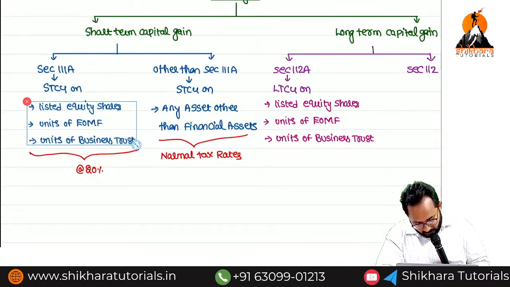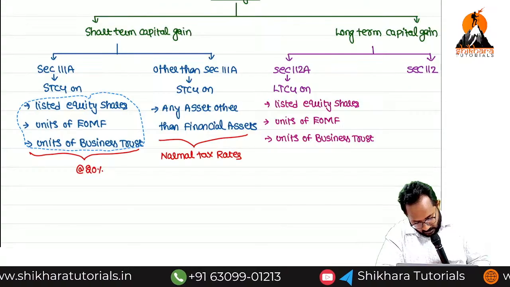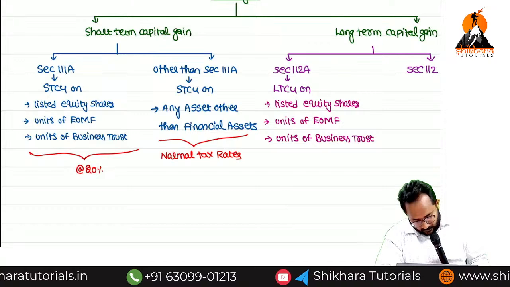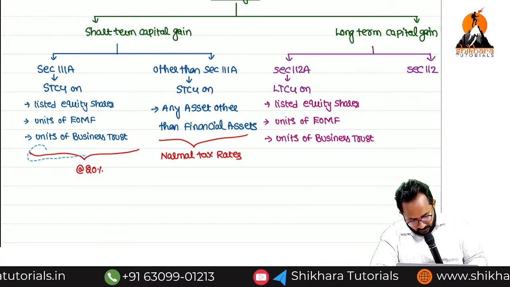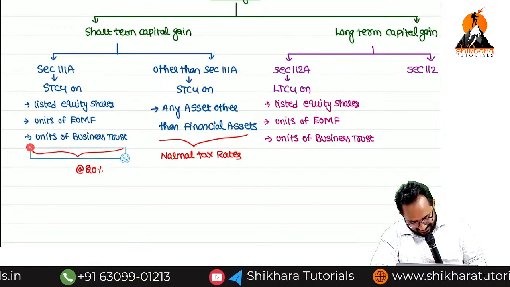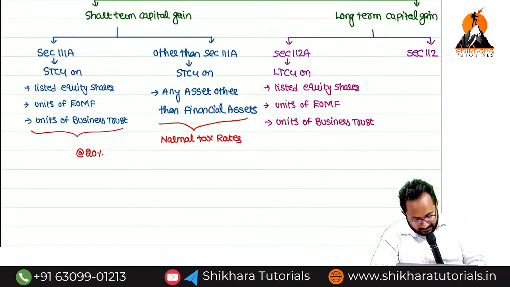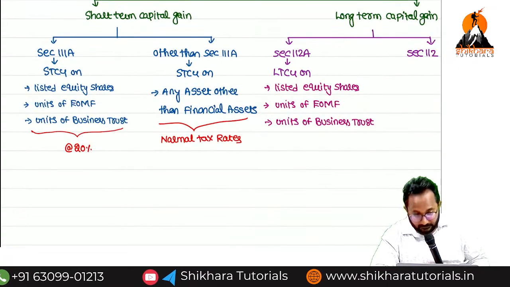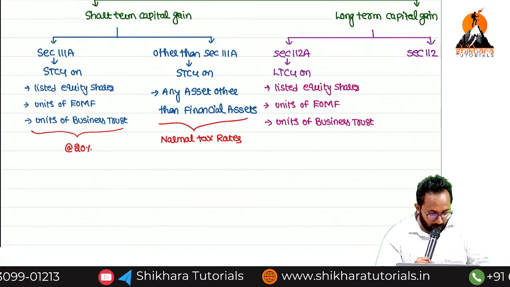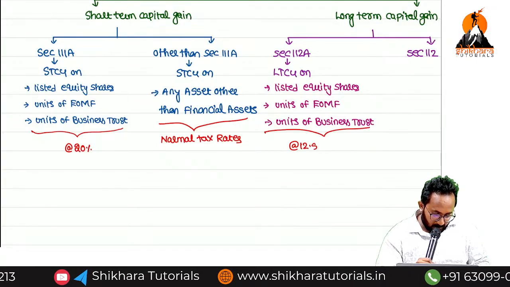Super. 15? 1 to 100 you can say. Okay. Remember, the tax rate is 12.5%. At the rate of 12.5%.